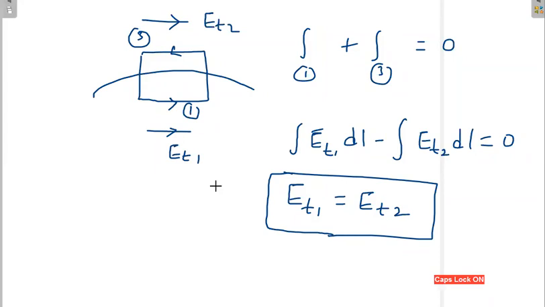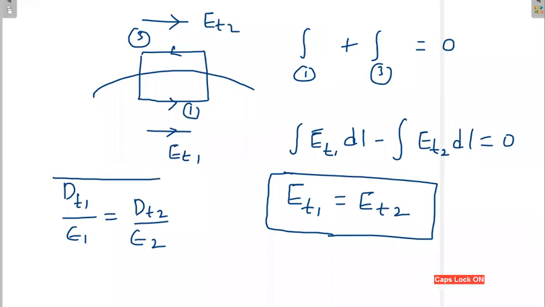Once it is the same, this can be replaced with the help of epsilon. D is equal to epsilon into E, so E is equal to D divided by epsilon. So Dt1 divided by epsilon 1 equals Dt2 divided by epsilon 2.